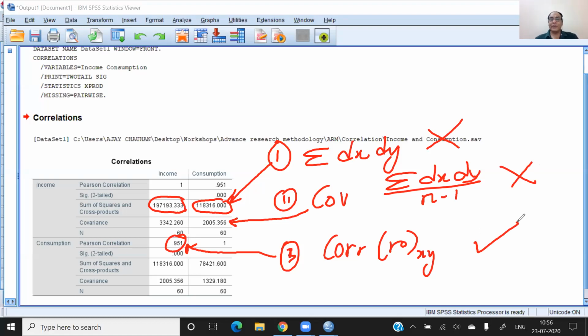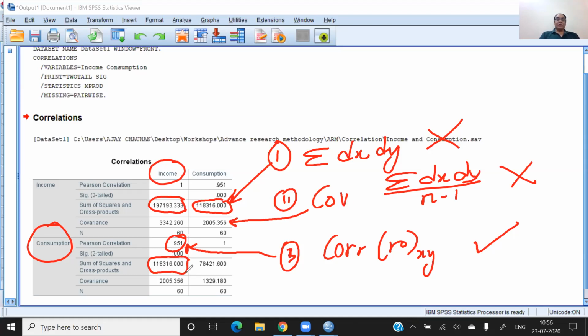So you can see very clearly that if you have income and consumption, we have to check this value, and you cannot decide from this large value whether the correlation is there or not. It is positive, so we can say that positive correlation exists.